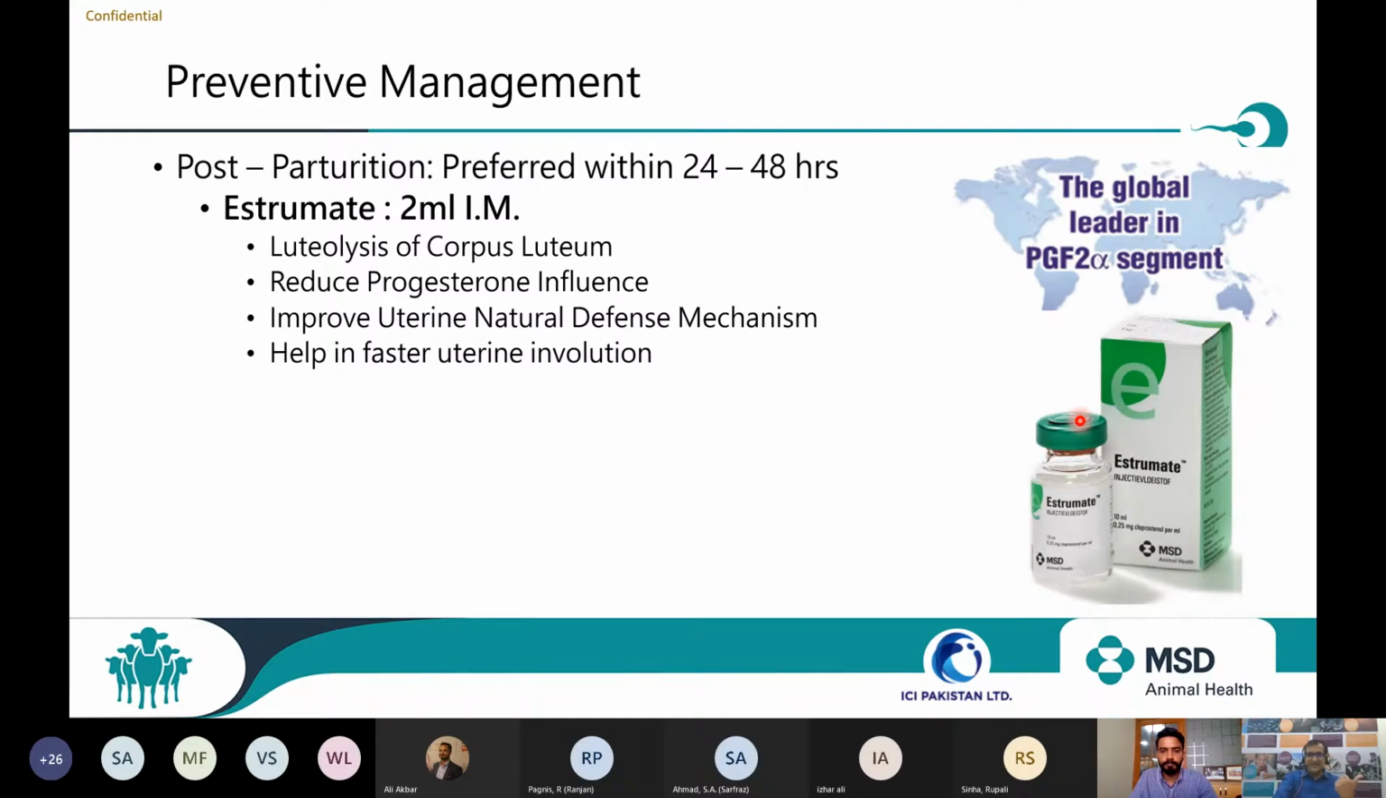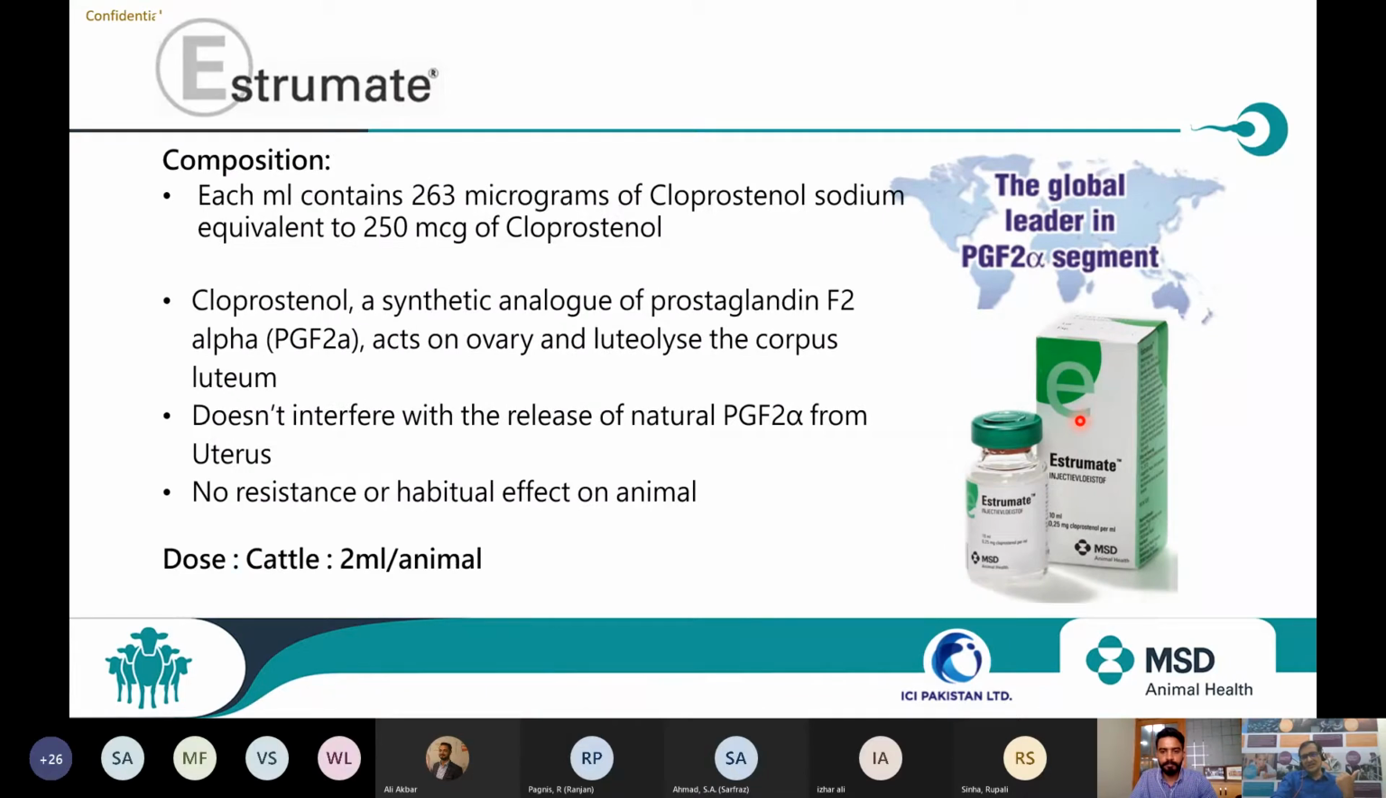So friends, let's look slightly deeper into Estrumate. Composition, you are absolutely right. It's a cloprostenol injection, 250 microgram of cloprostenol per ml. It works as any cloprostenol, that is, it works as a PGF2 alpha. It breaks the corpus luteum present on the ovary, and a few more points, it doesn't interfere with the release of natural PGF2 alpha from the uterus.